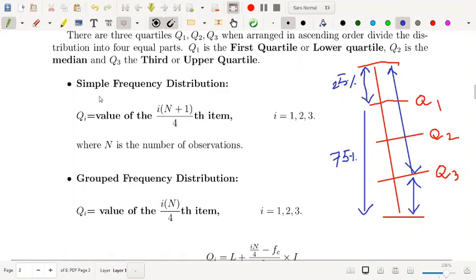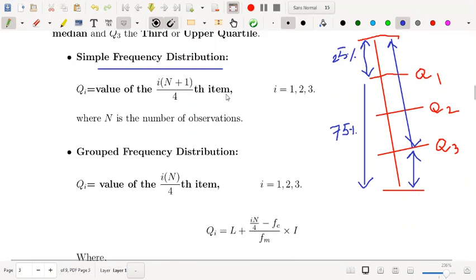So for simple frequency distribution, you will calculate Qi, where i is 1, 2, 3, because you have i equal to 1 for Q1, i equal to 2 for Q2 or median, i equal to 3 for Q3 or upper quartile.